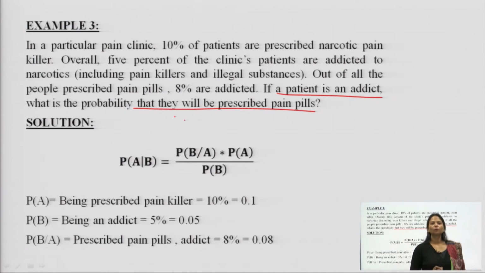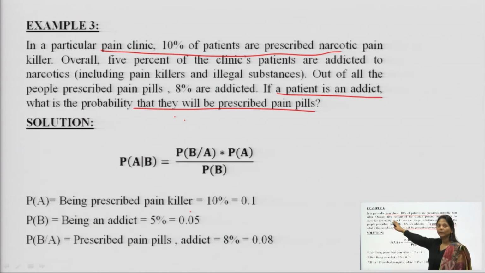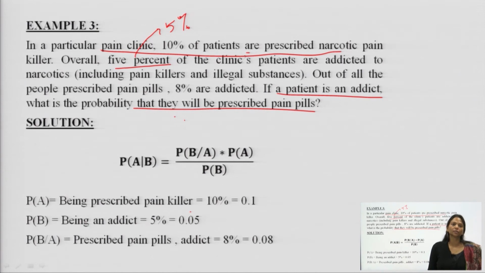How to go about this question is, we are supposed to assume that being prescribed painkillers, that first thing, there are 10% of patients which are prescribed in a particular pain clinic. So, this is 10%, which is equal to 0.1. Probability of B is overall 5%, that means 5% of the clinic patients are addicted to narcotics.